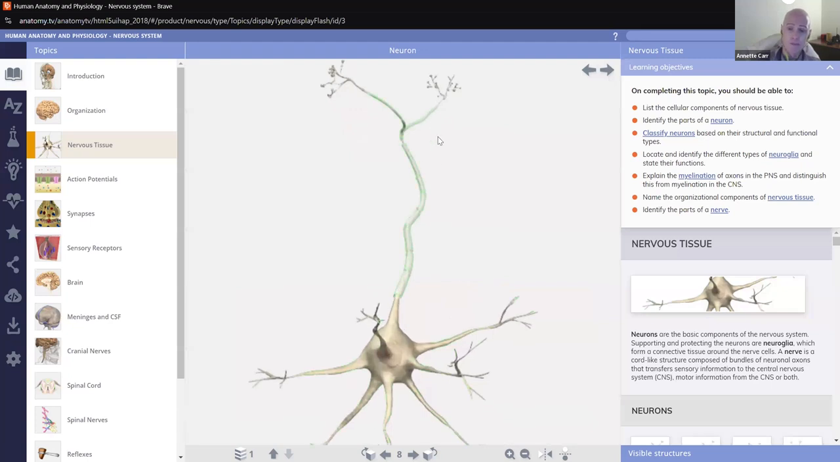So I'm going to zoom in. And what is this? So I can click here and I can read about the nodes of Ranvier. I can read about the myelin sheath on the right-hand side. So I can break down the various parts of the neuron, and that helps me with various parts of the body that I'm trying to get more in-depth study on.